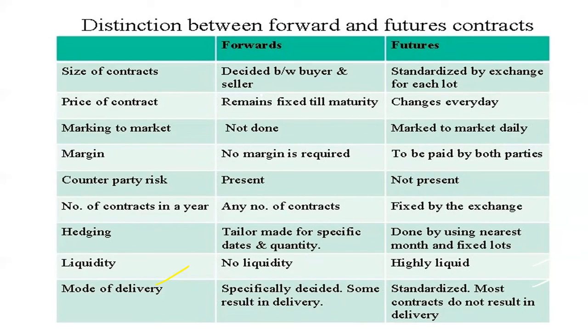Then in case of forward markets, any number of contracts can happen, but in case of the futures market, it is fixed by the exchange. Then hedging is tailor-made with specific dates and quantity in forwards, but in futures it is done using the nearest month or fixed lots. Fixed lots are there in case of futures markets. Rest of the points we have discussed in both the charts. I hope forward and futures are crystal clear to you.